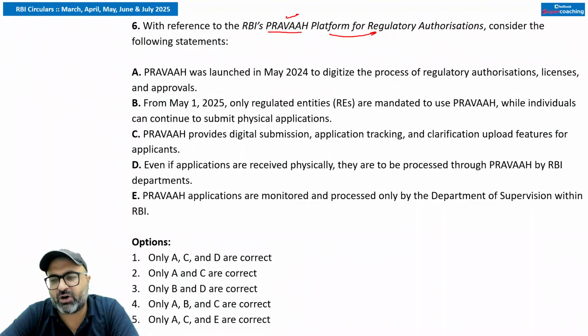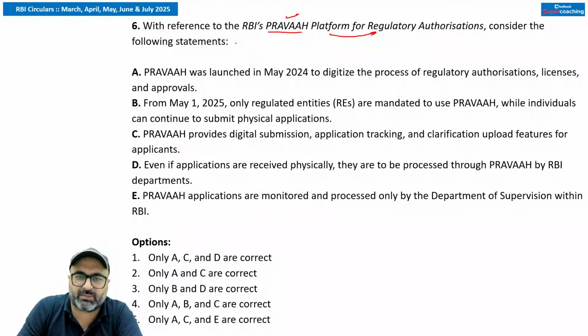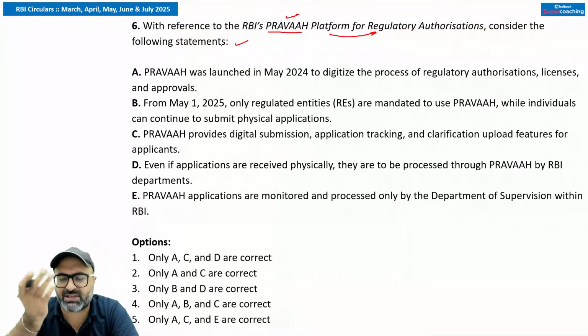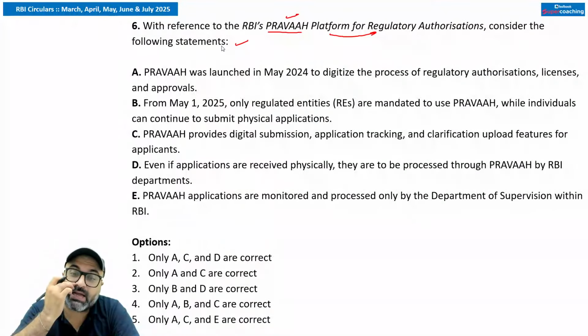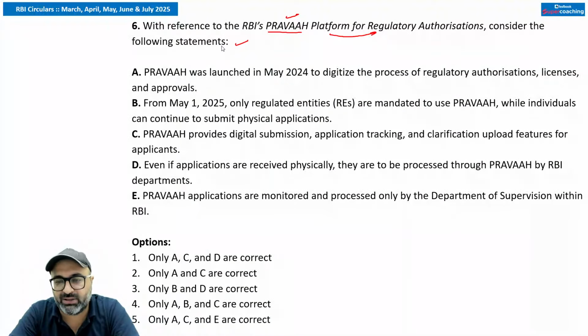So it is basically for all the regulatory applications, licenses and approval requests from 1st of May 2025 onwards. अब आपको कोई भी request raise करनी है in front of RBI, you have to apply through Pravah portal only. So it represents RBI's major step towards the end-to-end digitization of regulatory workflows, enhancing the efficiency, transparency, as well as accountability. Remember the launch date for this particular portal. What was the launch date? And it is mandatory from which date?